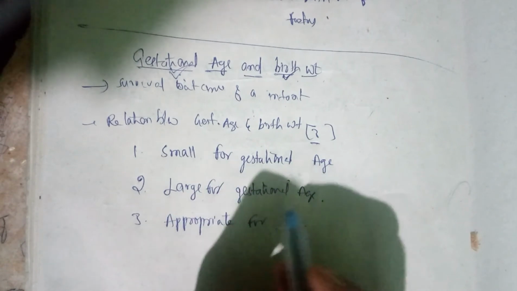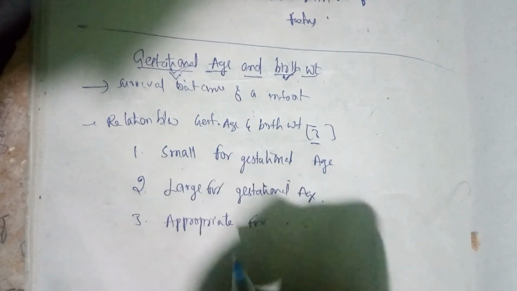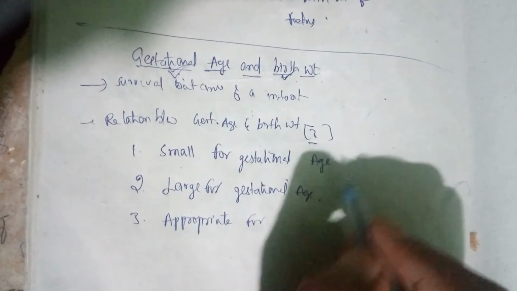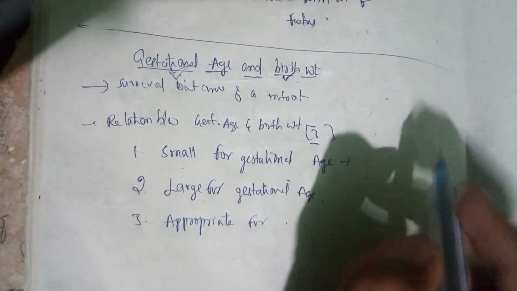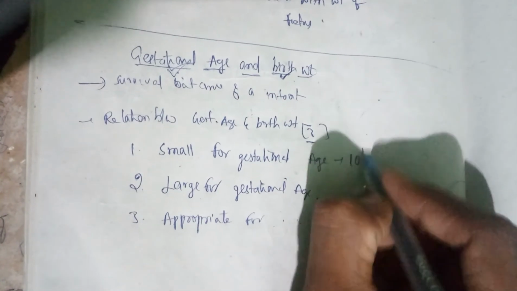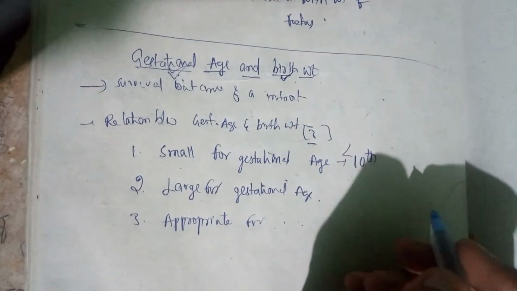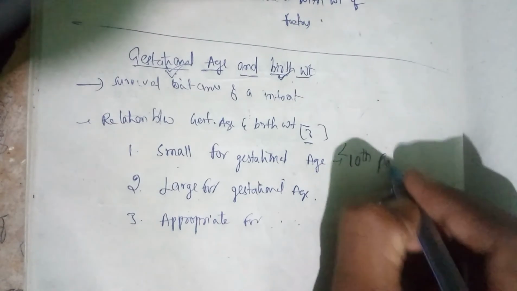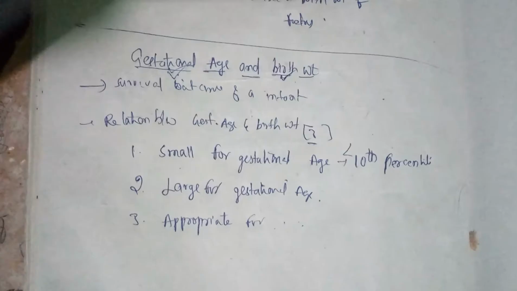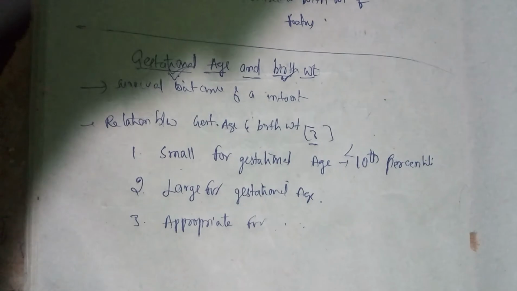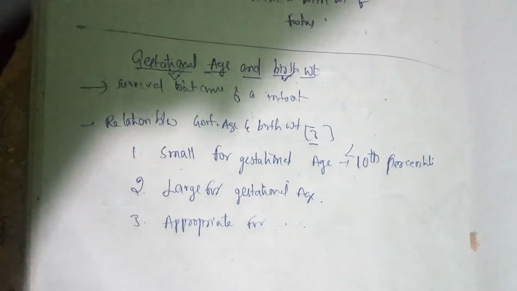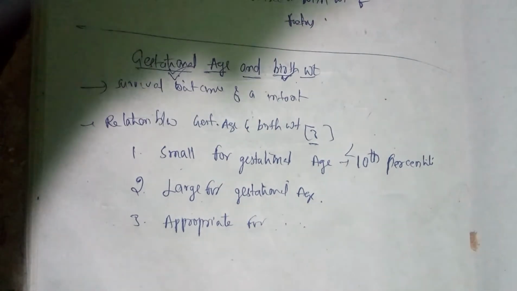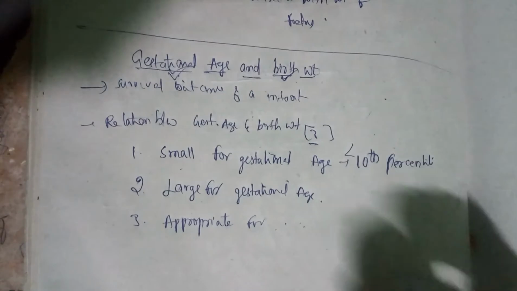So what does small for gestational age mean? Small for gestational age means that the weight of the baby is below the 10th percentile for that gestational age. When the weight of the baby is less than the 10th percentile for that gestational age, the fetus is said to be small for gestational age.